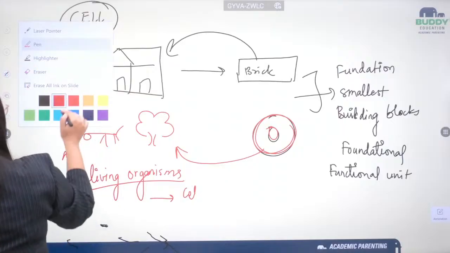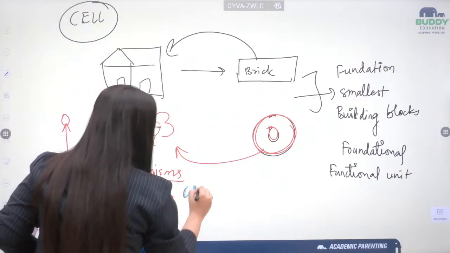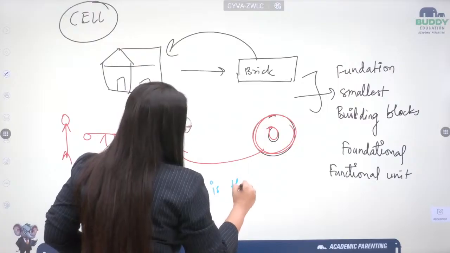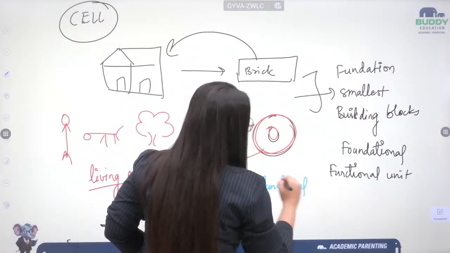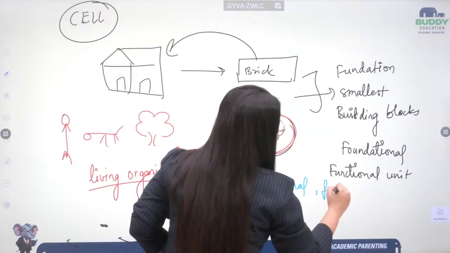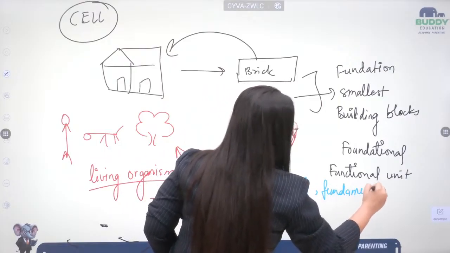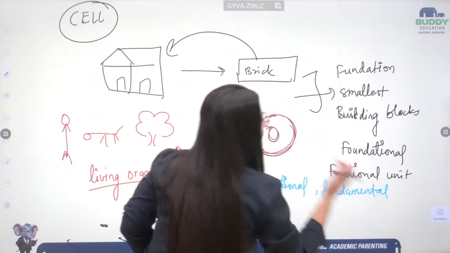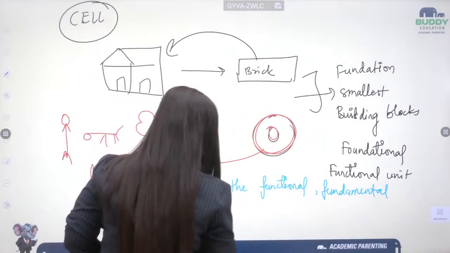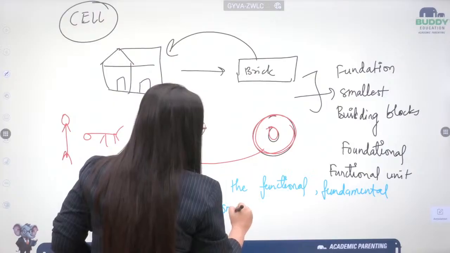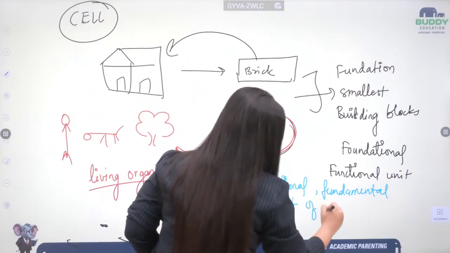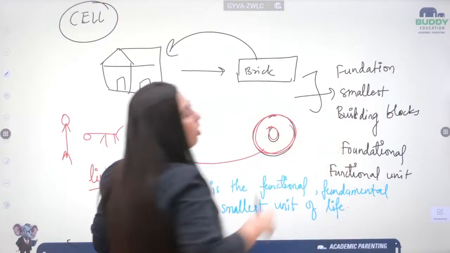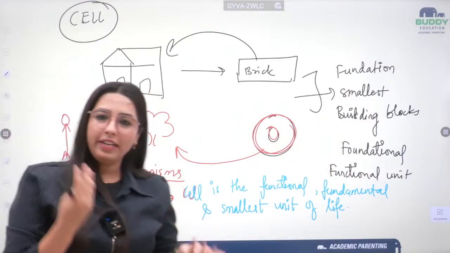Let's use a different color. Cell is the functional, fundamental and smallest unit of life. There comes the definition.